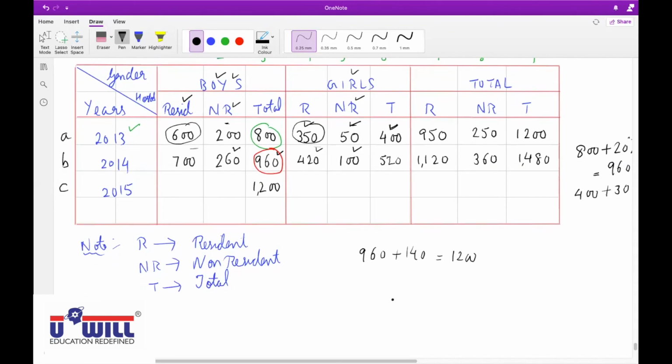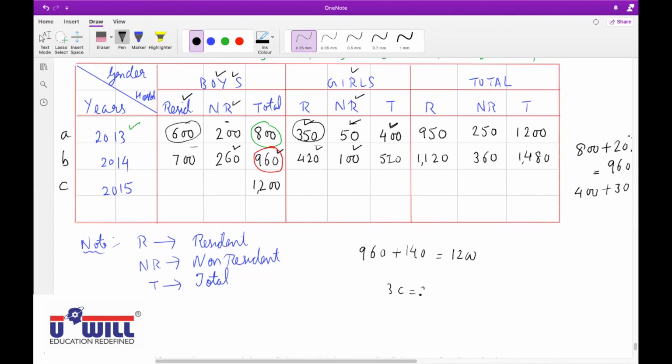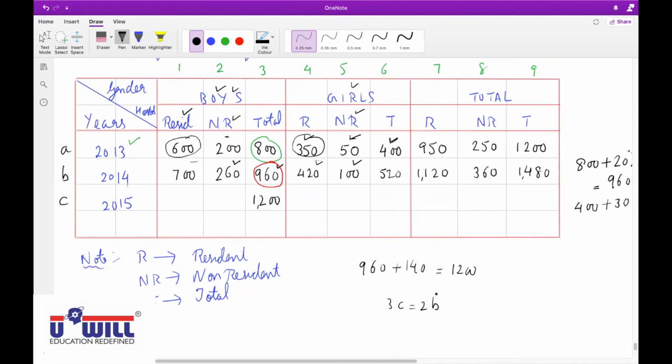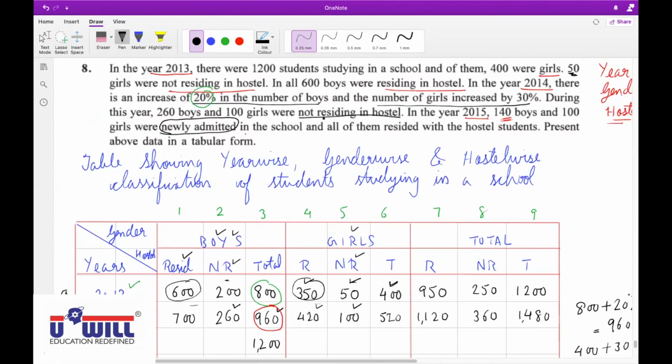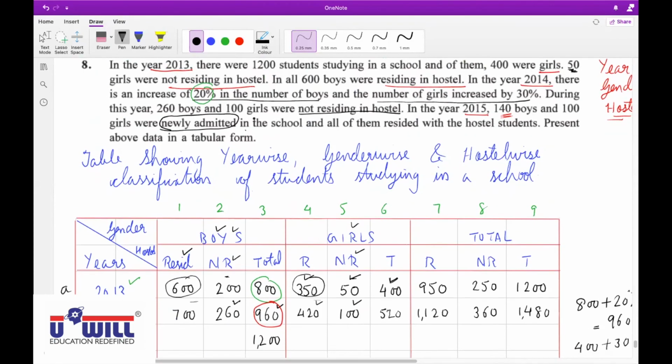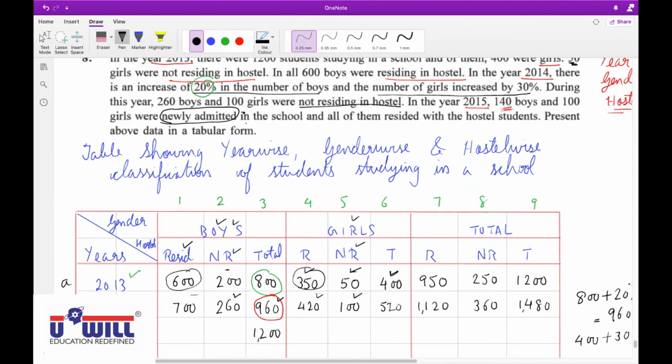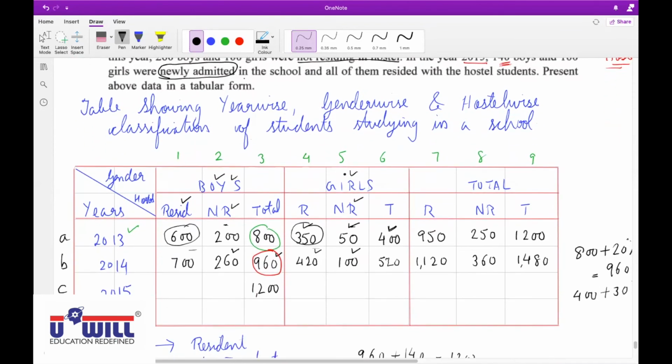Okay, so basically 3C is equal to 3B plus 140. In 3B, we have added 140, then we got it. Same way now, can you tell me, Isha, this 100 girls were newly admitted? 6C. How will we get 6C? 520 plus 100. So that comes to how much? 620. Okay, 520 plus 100 comes to 620. I hope everyone is clear with this.